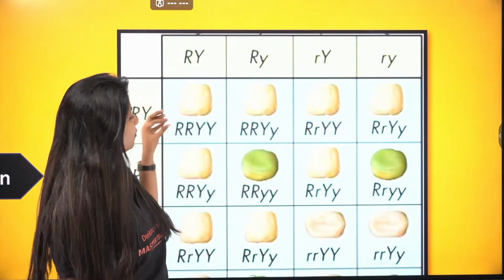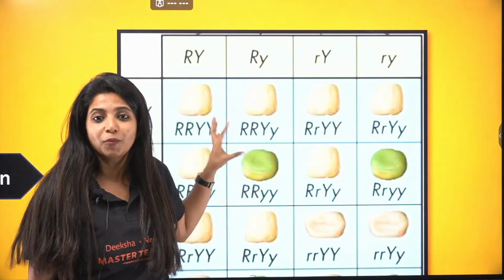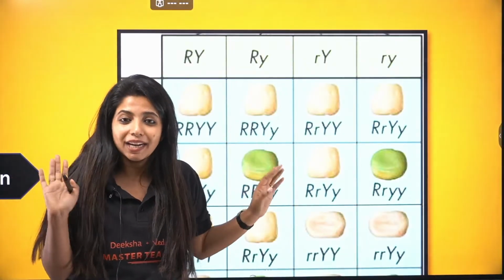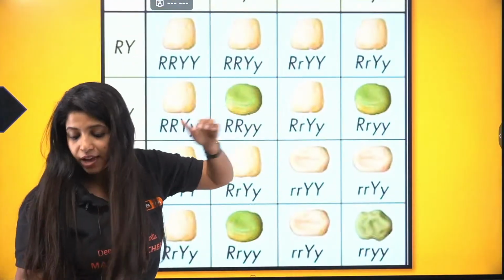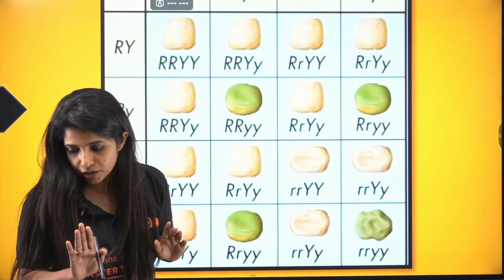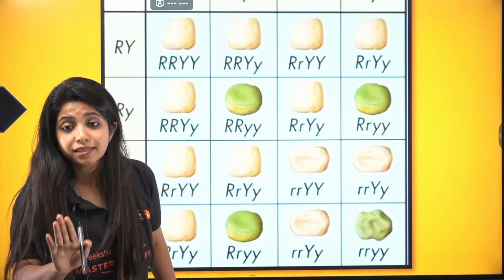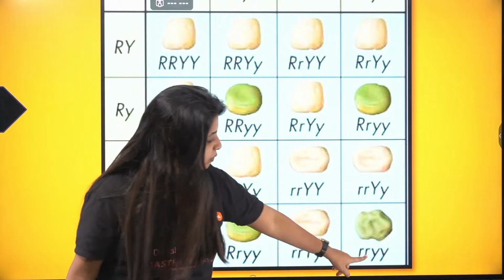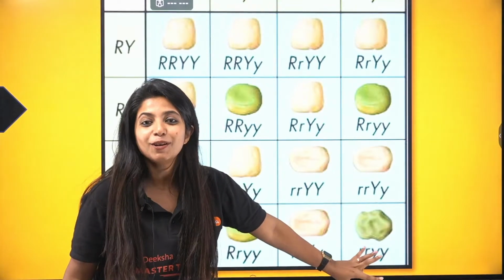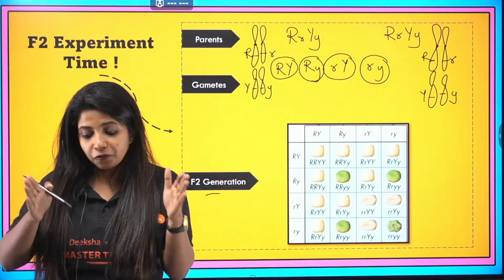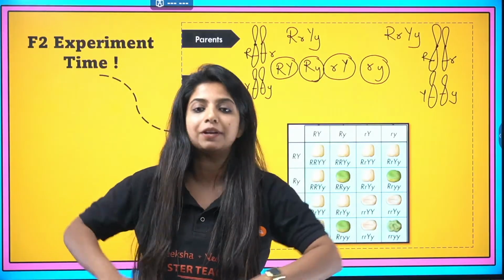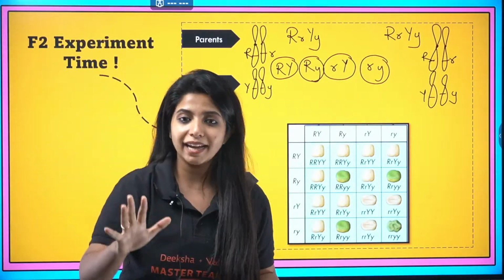So round and yellow, you have different types of round and yellow being formed over here. How many progenies are there? Almost 16, 4 into 4 basically. You are going to see 16 combinations out there, and only one of them is going to be wrinkled and green. Now I'm going to decode that. We are going to talk about the phenotypic ratio, which is super important in terms of the dihybrid cross.